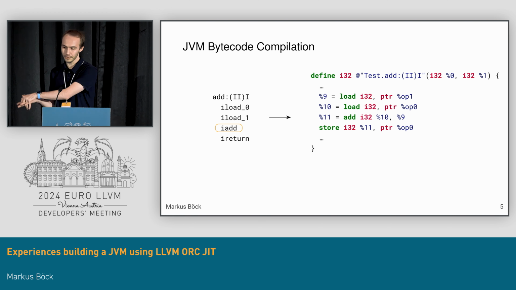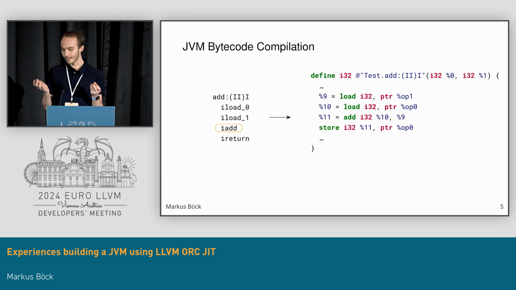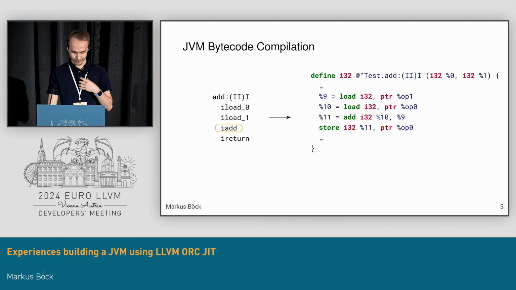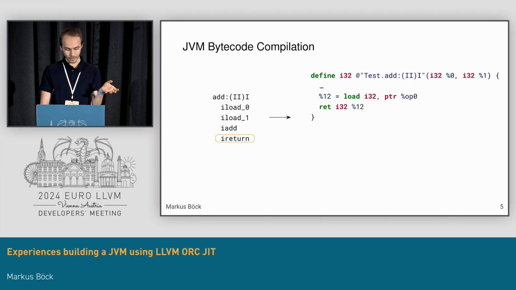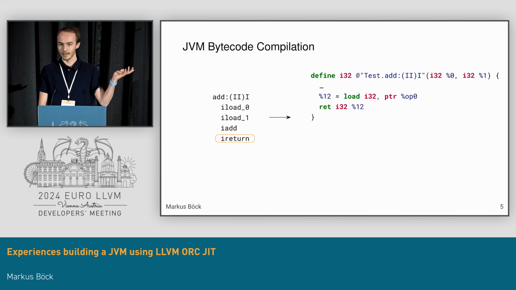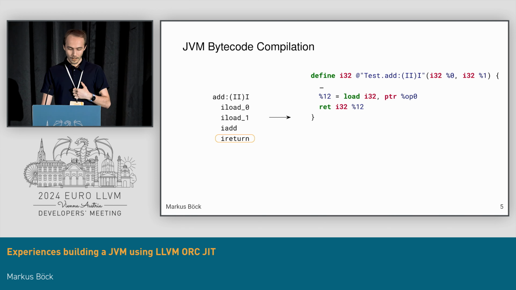The iAdd loads from the operand stack, does the actual addition, and stores back to the operand stack. So this is rather simple. The return is then just loading and doing an LLVM return. Now, how do we integrate this into ORC JIT?